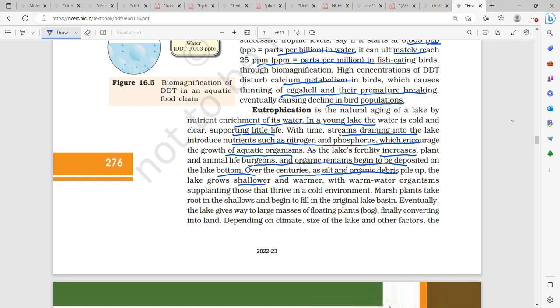The lake grows shallower and warmer, with warm water organisms supplanting those that thrive in a cold environment. Marsh plants take root in the shallows and begin to fill the original lake basin.